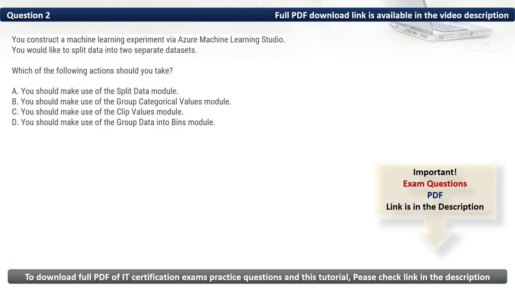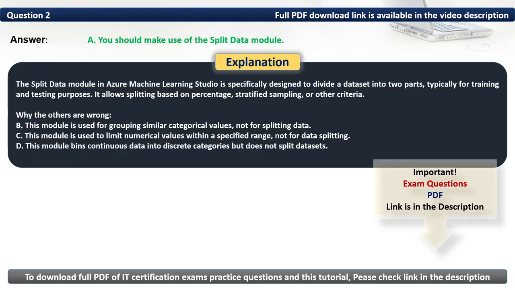As such, based on the requirements, you should make use of the Split Data module. Thus, the correct option is A. The Split Data module in Azure Machine Learning Studio is specifically designed to divide a dataset into two parts, typically for training and testing purposes. It allows splitting based on percentage, stratified sampling, or other criteria.